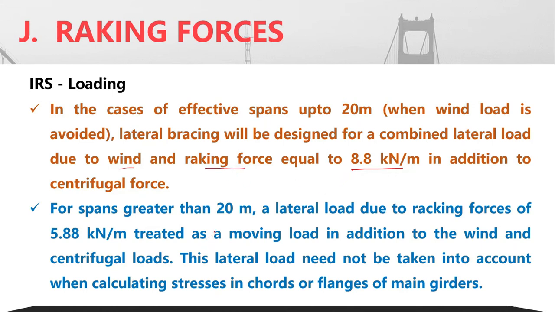Now if the span is greater than 20 meters, then the corresponding value is 5.88 kilonewton per meter. The difference is that this value is in addition to the wind load and centrifugal loads. Here it is combined due to wind and raking force, but here the 5.88 is additional compared to the wind and the centrifugal loads. This is in addition to the other loads that act on these lateral resisting members.